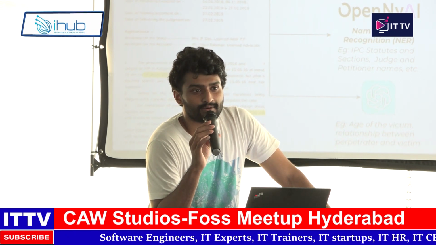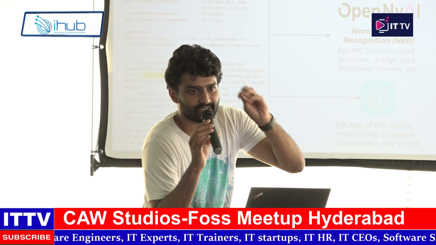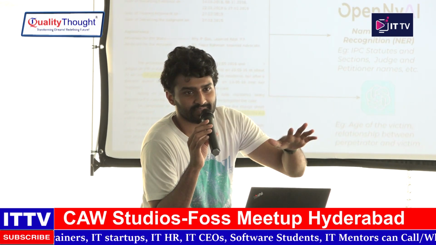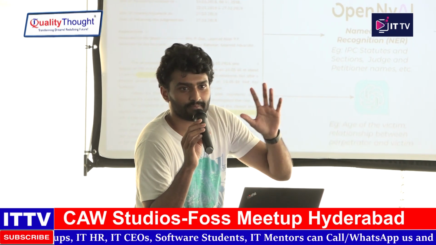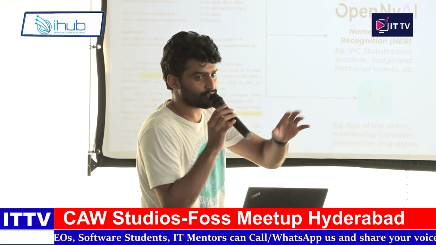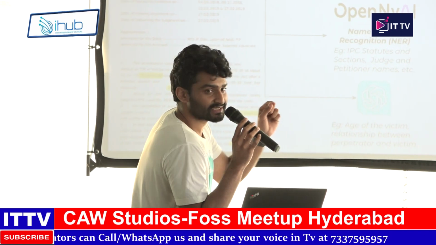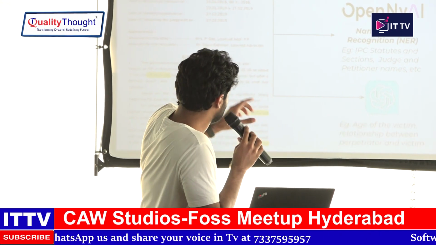OpenNyAI did a very good job because it was trained on a lot of judgments, so we were able to extract every statute, POCSO, IPC, and whatever statutes are mentioned in the judgment, for each case.